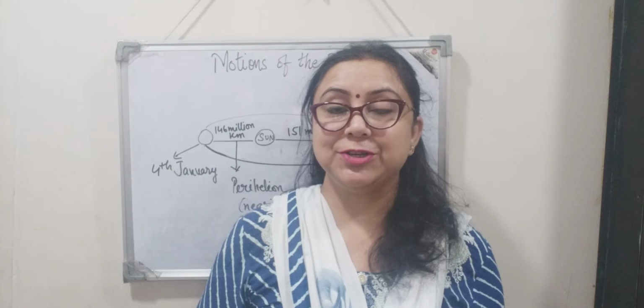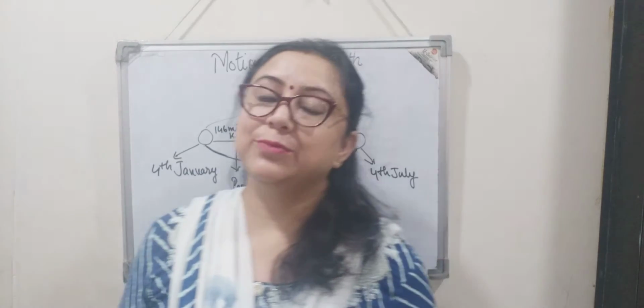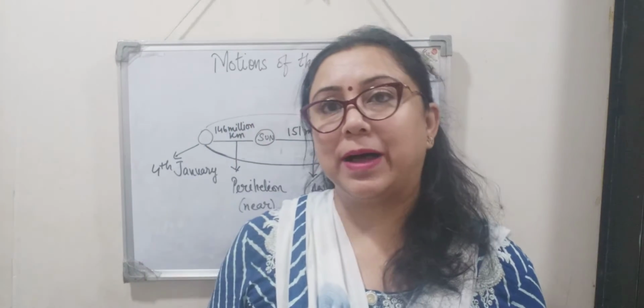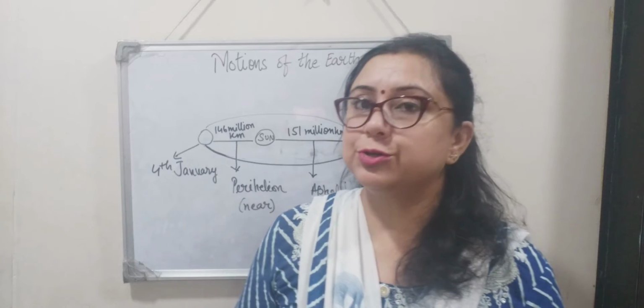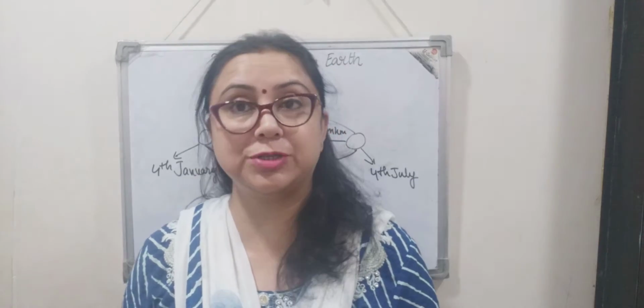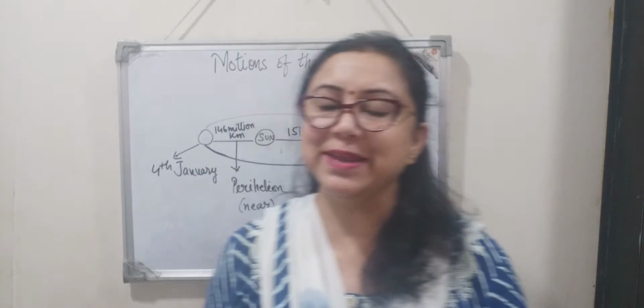So in our last video we started with the lesson motions of the earth, and we talked about rotation and the effects of rotation, and we also talked about revolution. So today we will continue with revolution, and we'll talk about it in detail. So let's begin.